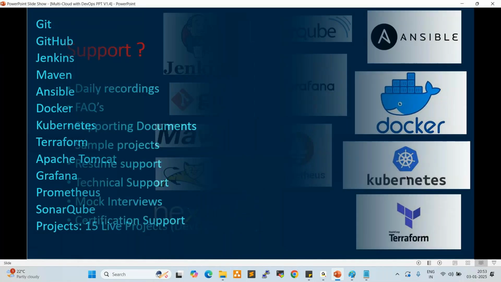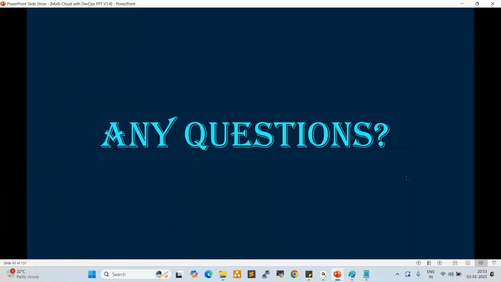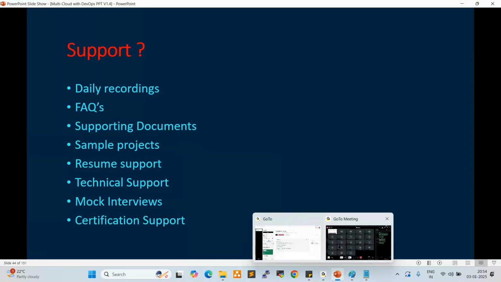So what kind of support we provide? Daily recordings will be provided, FAQs, frequently asked questions, supporting documents, sample projects, resume support, technical support, mock interviews, certification support also we provide. Clear, right? Any questions up to here, anyone? You can ask your questions, whatever questions you have.